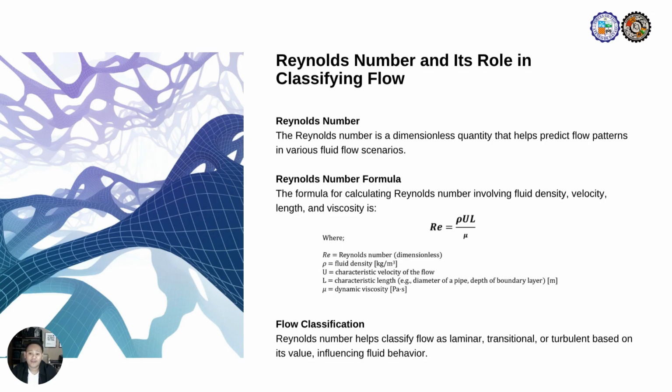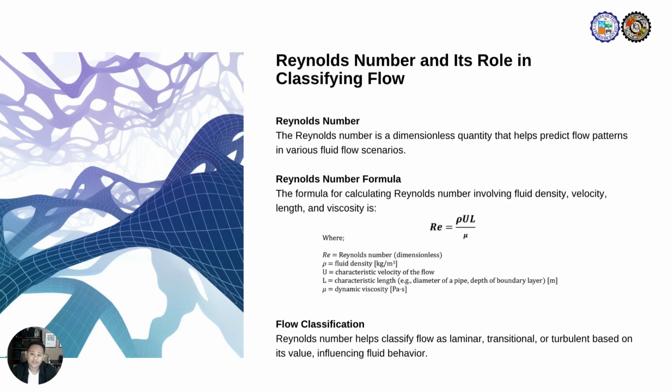And this is essential for understanding the behavior of fluids in pipelines, channels, or around any structures. The Reynolds number is a dimensionless quantity that engineers use to predict flow behavior in various fluid systems. It determines whether a flow is laminar, transitional, or turbulent, making it essential to both theoretical analysis and real-world hydraulic designs.